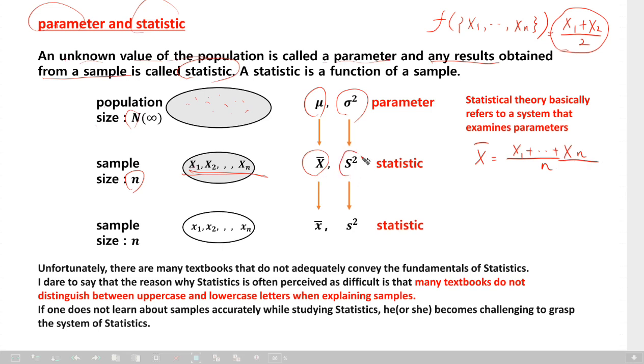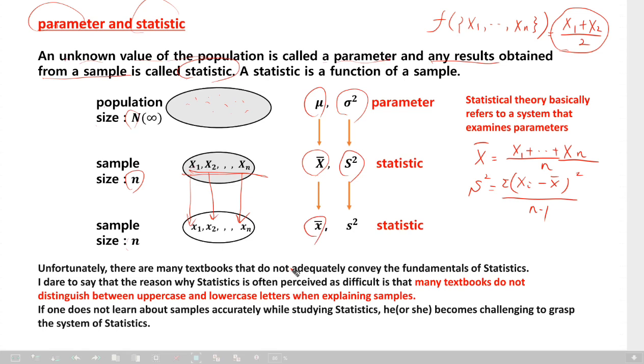And S square, which I show with capital letters because these are capital letters, is the sum of Xi minus X bar squared, divided by what? The degrees of freedom, n minus 1, right? And for the realized value sample, of course size n, I told you this one is matching or corresponding.